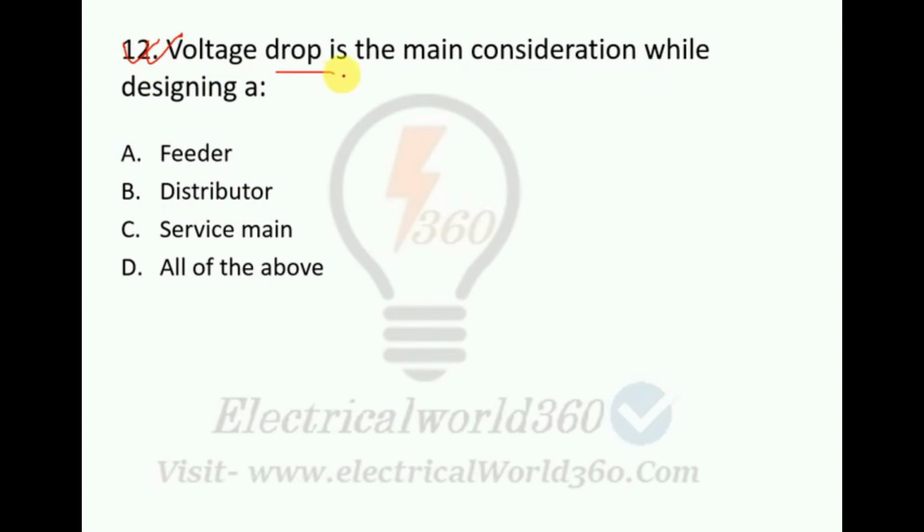The voltage drop is the main consideration while designing a feeder, distributor, service mains, or all of the above. So here the right option will be option B, distributor. Voltage drop is the main consideration while designing a distributor, since the limit of voltage drop at consumer's terminals is plus minus 6%. Hence, while designing a distributor, the voltage drop along its path is the main consideration. So that is why here the right option is option B.